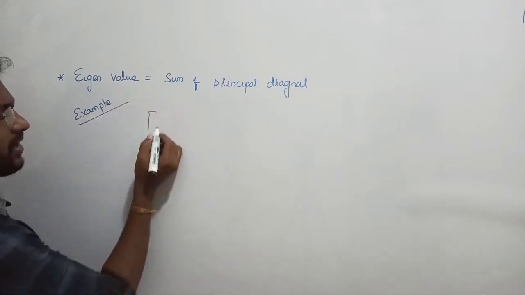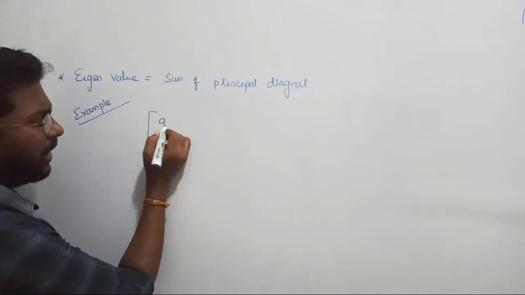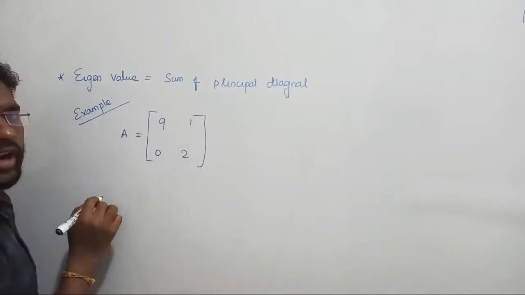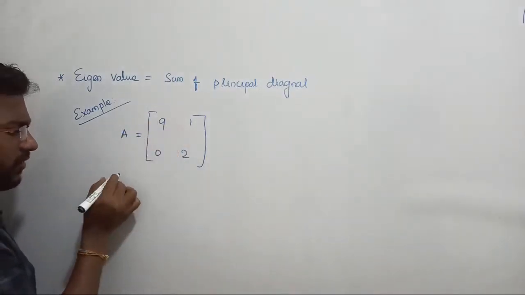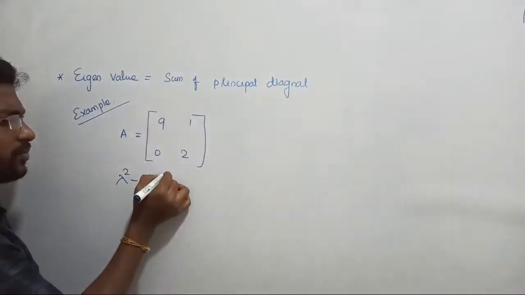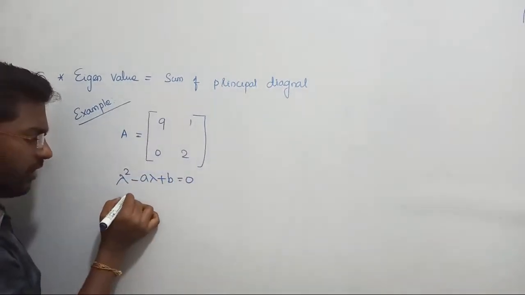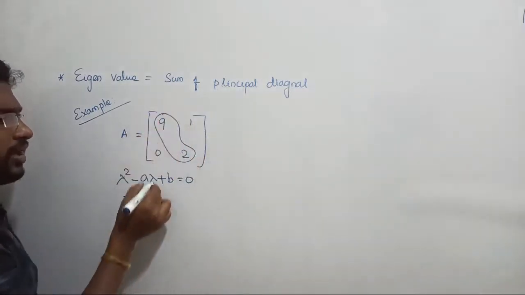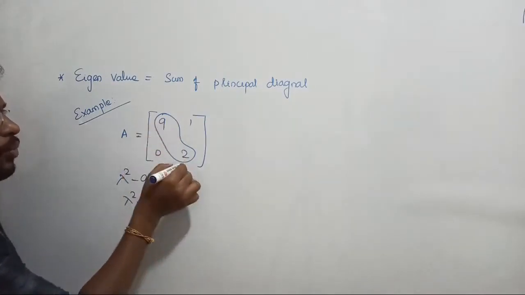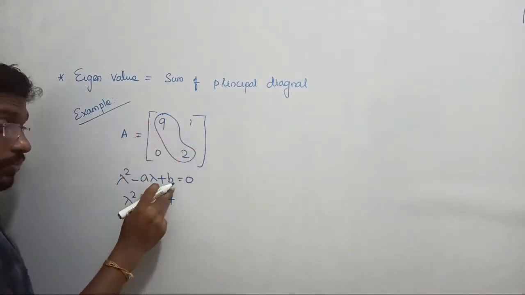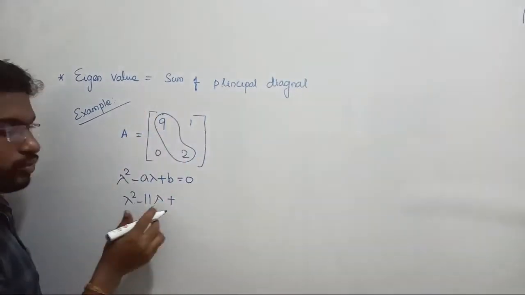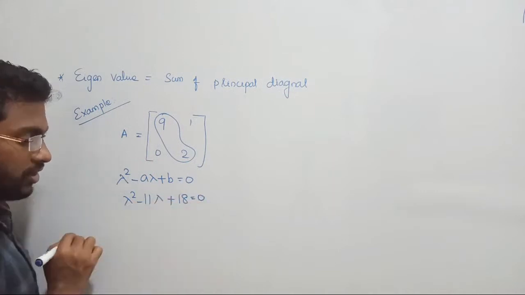let me select some matrix. What shall we do? 9 2 0 1. Let us select some matrix A. Now find out the eigenvalue for this matrix. The characteristic equation is lambda square minus A times lambda plus B equal to 0. What is the value of A? A is the sum of the diagonal, so 9 plus 2 will become 11, 11 times lambda, plus B is the determinant of the matrix, the product of these two minus the product of these two, which is 18, equal to 0.